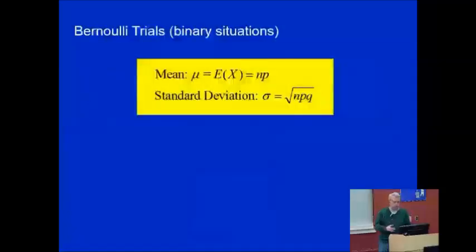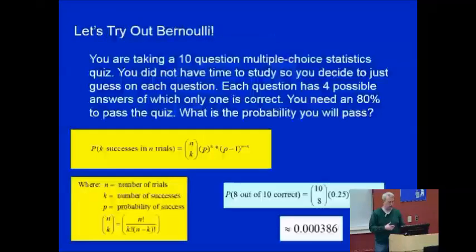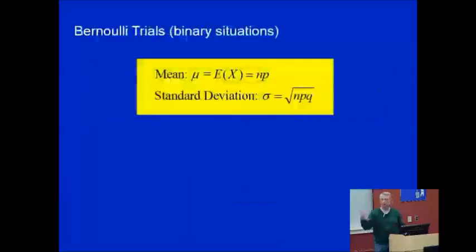A couple other things he shows us is that the mean of a binary type of experiment is n times p, the n from our previous screen, the number of trials, p, the probability of a success. The standard deviation is the square root of n, the number of trials, p, the probability of success, and q, the probability of failure.